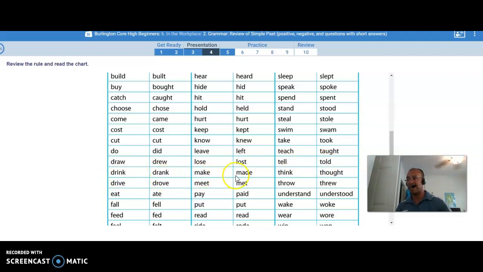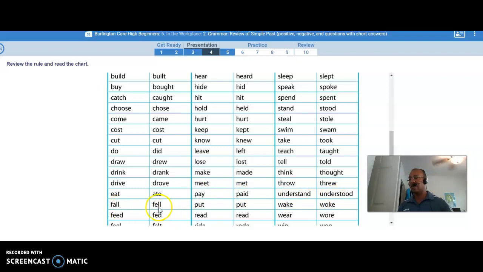Make, made. Think, thought. Drive, drove. Meet, met. Throw, threw.